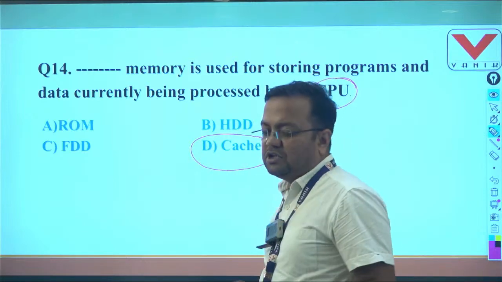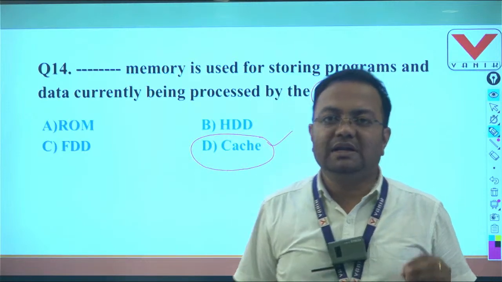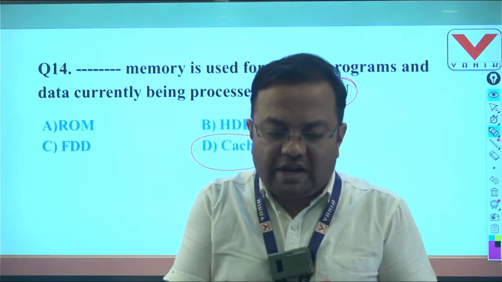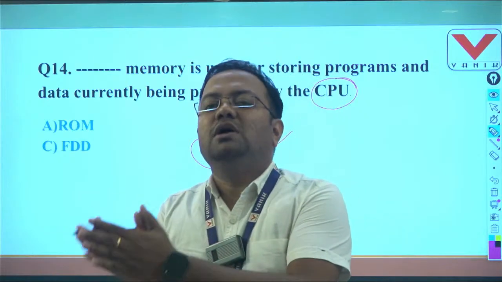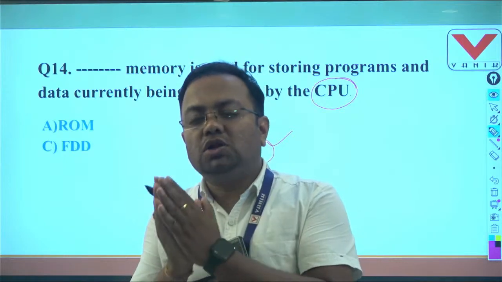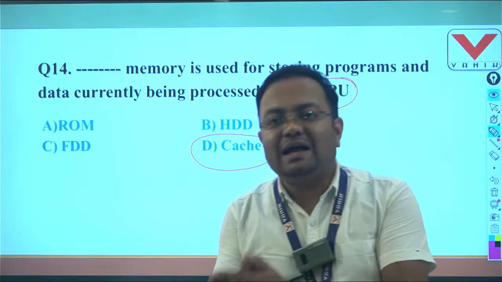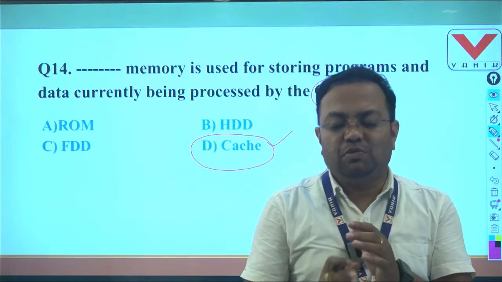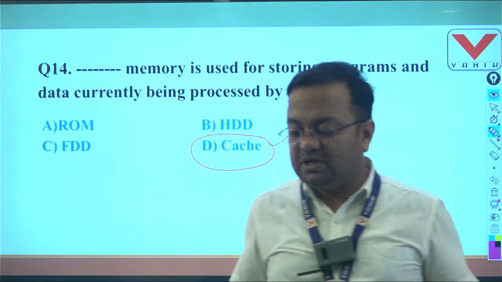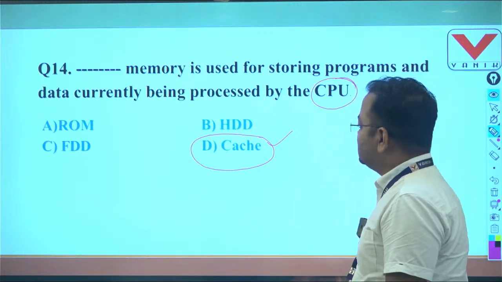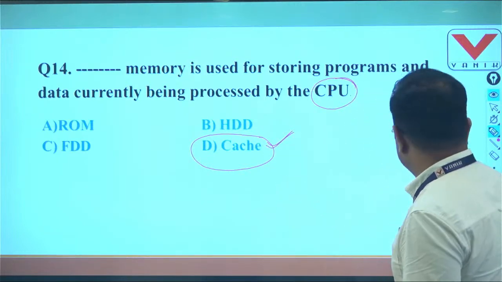Because whatever data and program is given, it is handed over to RAM, and from the RAM it is advanced to the cache memory. So all the data and instructions needed for processing are frequently accessed from the cache memory by the CPU. So question number 14, answer is D, cache memory.